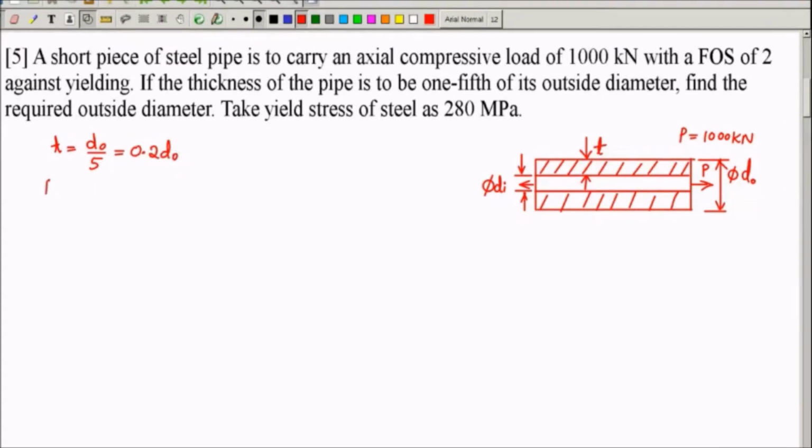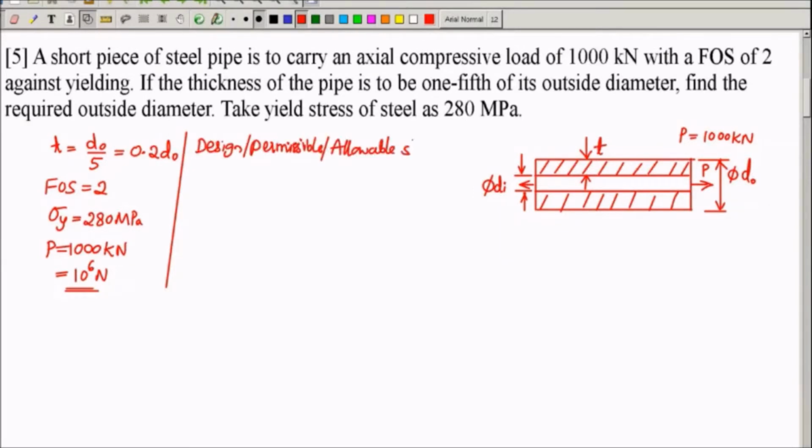And the factor of safety should be taken as 2. And yield stress is given as 280 megapascal. P is given as 1000 kilonewton. It is nothing but 10 power 6 Newton. See, when you know FOS and sigma y, you can always calculate the allowable stress or permissible stress. It is called design stress.